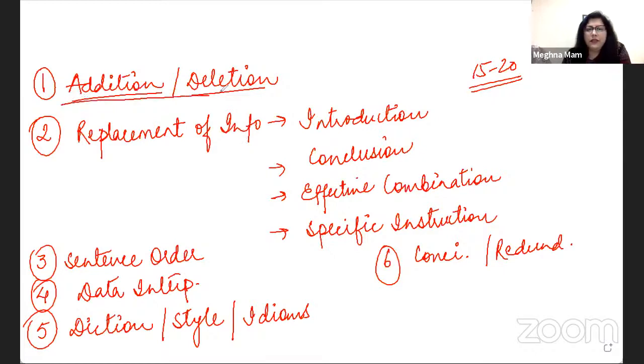Now, these are very standard types of questions. SAT being a very standardized test, you can expect the framework of the questions, the types of options they give you. The question would say that the writer wants to add this sentence here at this point in the paragraph. Should it be added or not? Same goes for deletion. The author wants to delete the underlined sentence. Should it be deleted or not? These questions come with four very standard options, two yes options, two no options, and these options have their own reasons to follow. Yes, because of this, no, because of this.